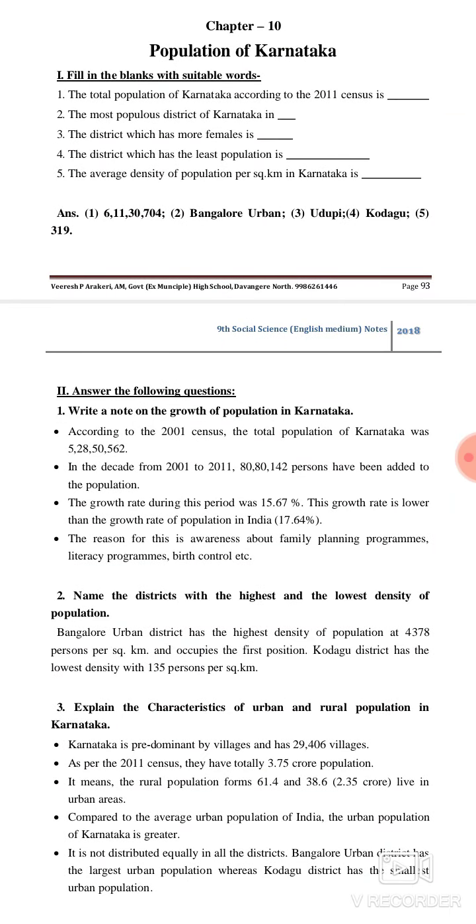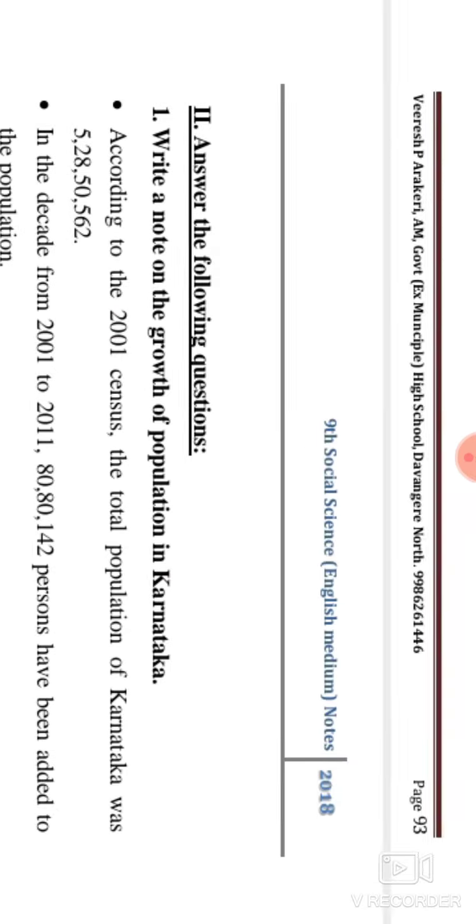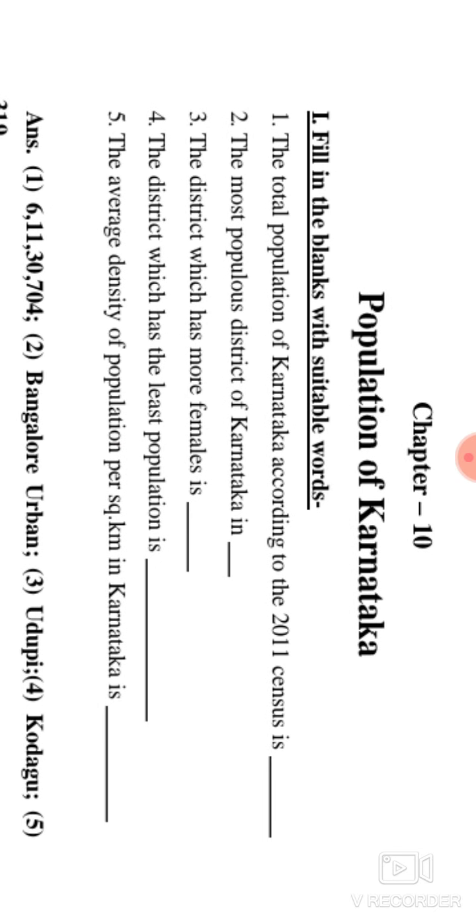In today's class, we have to discuss the 9th social science subject. So in this chapter, what do we have to see there? The questions and the answers. Okay, let me start now. In the geography part, the chapter name is the population of Karnataka.